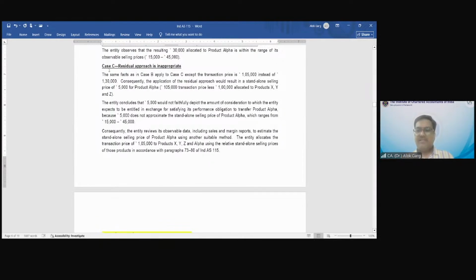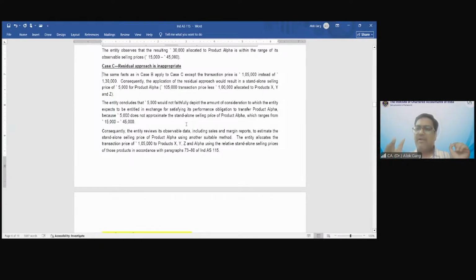So the question says that the same facts as in case B apply to case C, except the transaction price is 1,05,000 instead of 130. Consequently, the application of the residual value approach would result in a standalone selling price of 5,000 for product alpha, 105,000 minus 1 lakh allocated to X, Y and Z. The entity concludes that 5,000 would not faithfully depict the amount of consideration to which the entity expects to be entitled in exchange for satisfying the performance obligation of transferring product alpha. You don't need to write such heavy language, right?